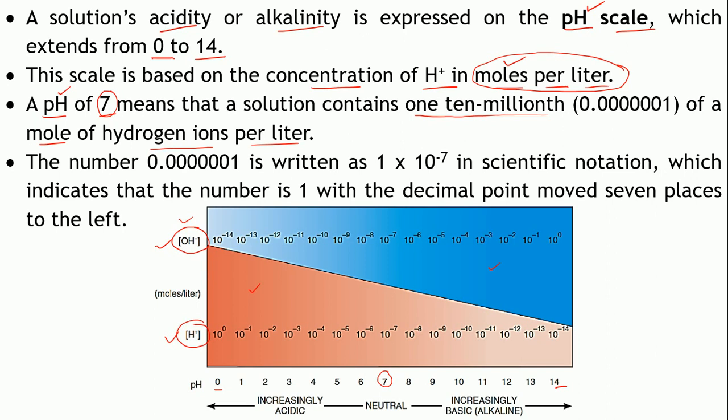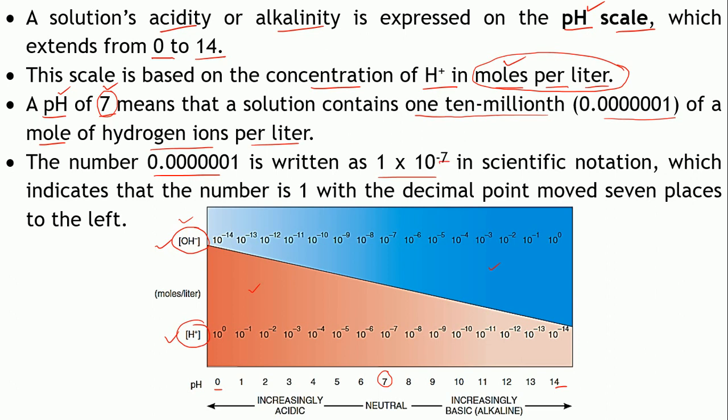This is the amount of hydrogen present in a solution which has a pH of 7, that is 0.0000001. How will you express this particular amount of hydrogen? Rather than writing in this way, it can also be written as 1 multiplied by 10 raised to minus 7, right?